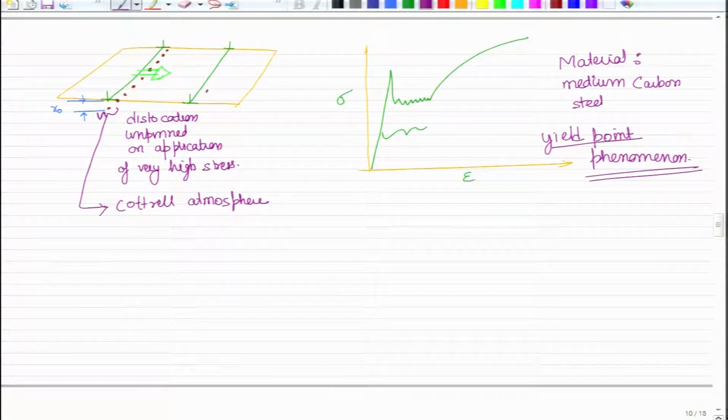So, what are the things that we see over here? We see what is called the upper yield point. Here again, we see the lower yield point.